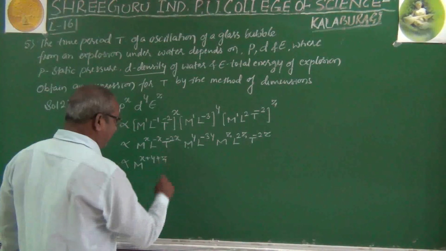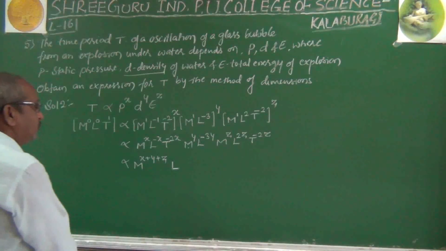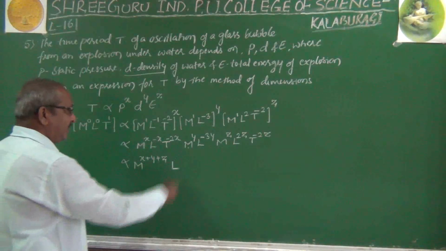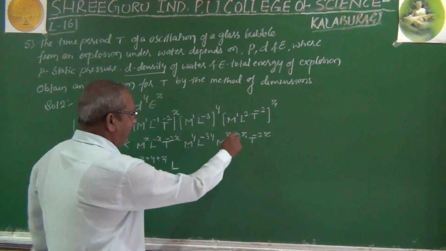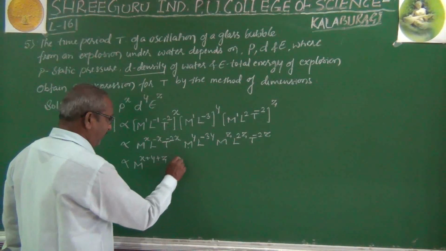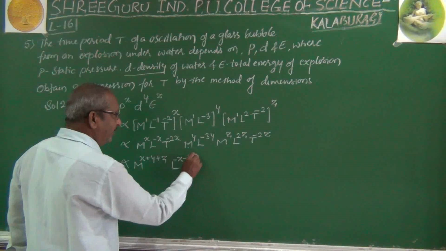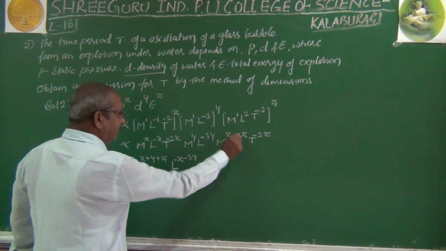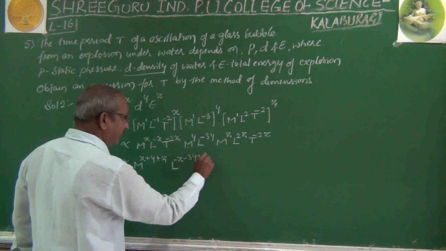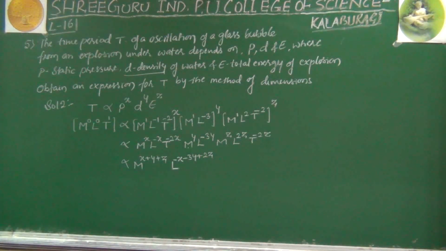Similarly, next quantity is L. Next one what you have? L. So here L raised to minus x, L raised to minus 3y and here L raised to 2z. They can be added. So therefore it is minus x minus 3y and here is plus 2z. This is about the L component.